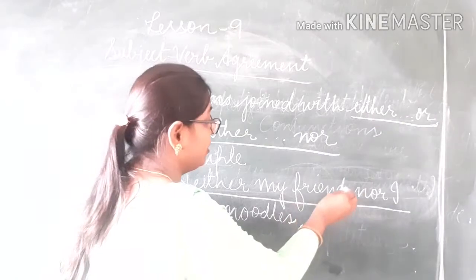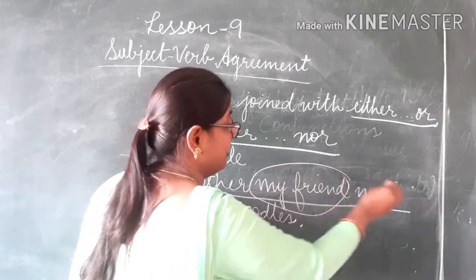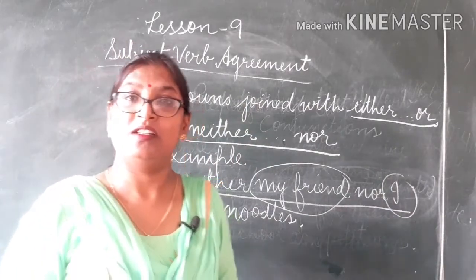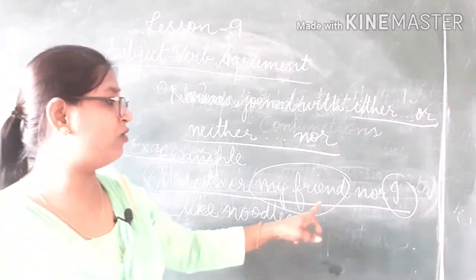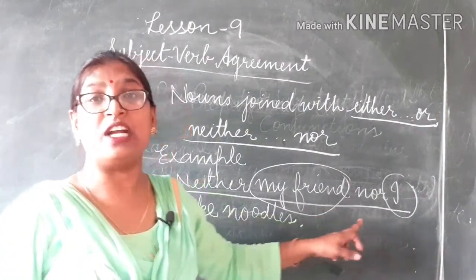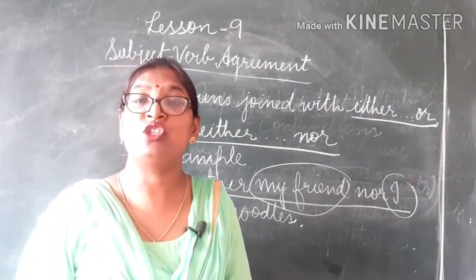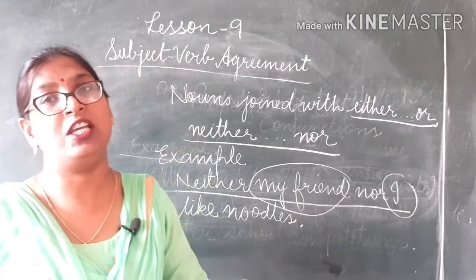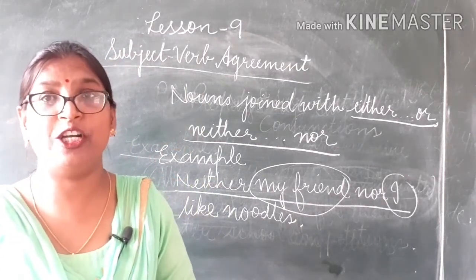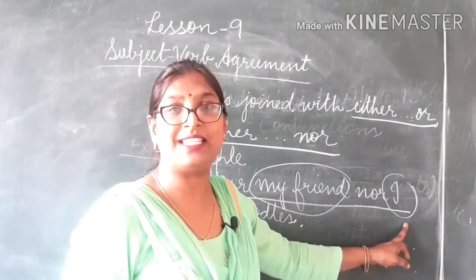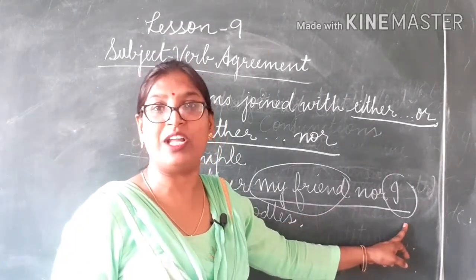These are my friend and I. Two, one is a noun, another one is a pronoun, joined together with neither nor. So in this case we use the form of the verb according to the second noun or pronoun.